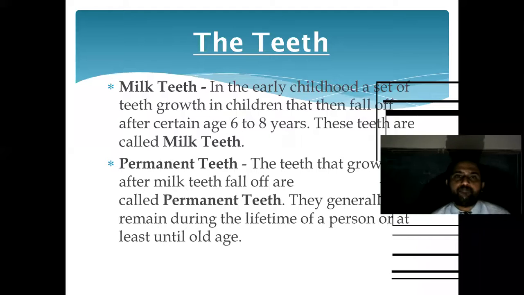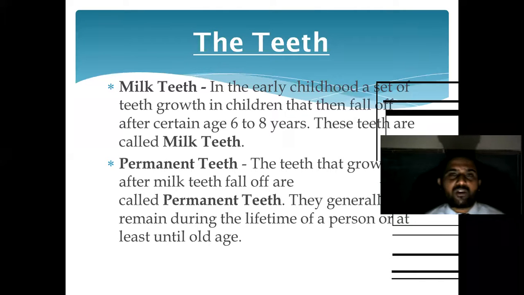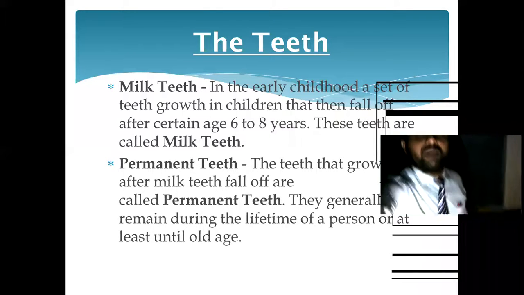Now let us see. सबसे पहले, that is milk teeth. You already know that in our early childhood, the set of teeth that grows in children falls off after a certain age, that is 6 to 8 years. These are called milk teeth. In our common language, we call them दूध वाले दांत. दूध वाले दांत मतलब क्या? These teeth are just for temporary purpose.